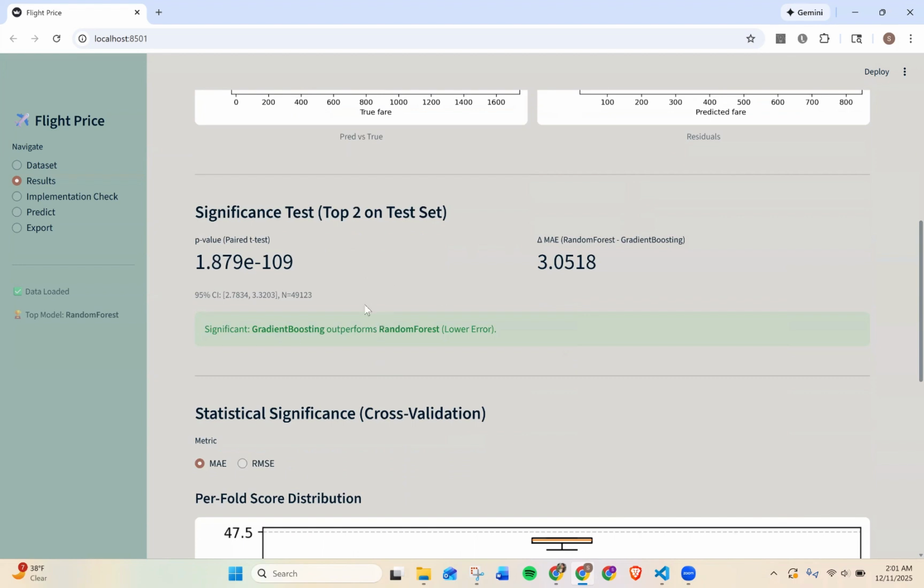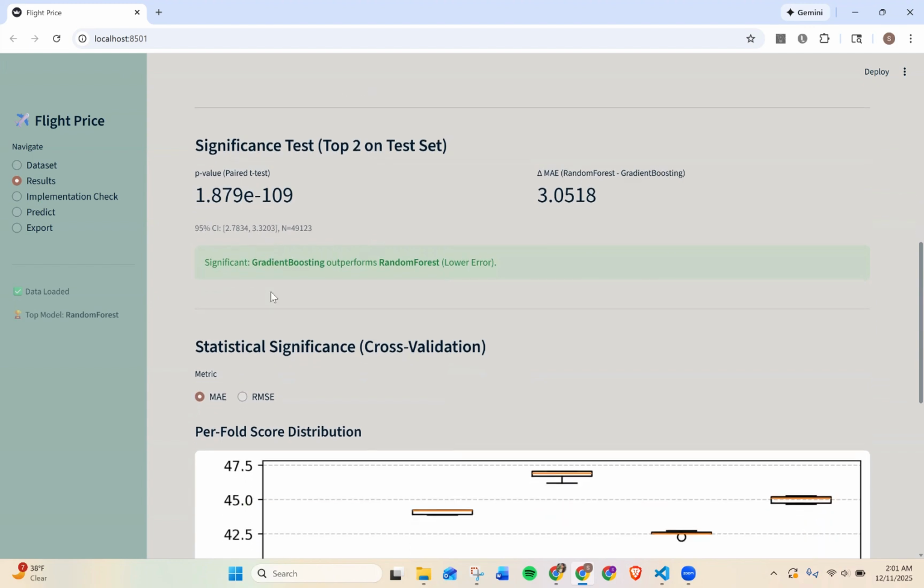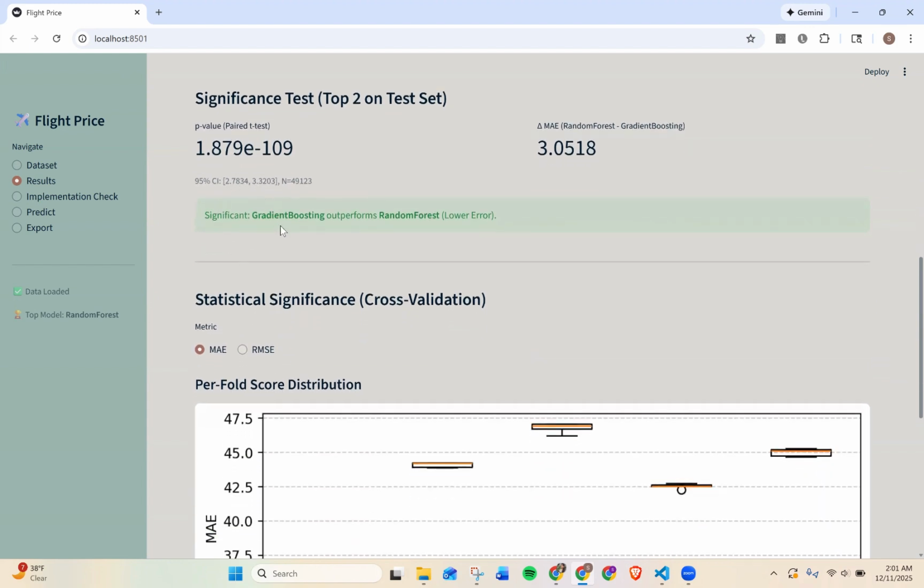Because this value is positive, it means gradient boosting's MAE is about $3 lower per observation than the random forest on this test set. On the left, you can see the p-value from a paired t-test on those per row differences. It's around 1.9 times 10 to the power of minus 109, which is effectively zero. And the 95% confidence interval down here is fully positive as well. The interpretation here is very simple. On this final holdout test window, gradient boosting has a statistically significant MAE advantage over random forest. That's why the green banner at the bottom says gradient boosting outperforms random forest with lower error.